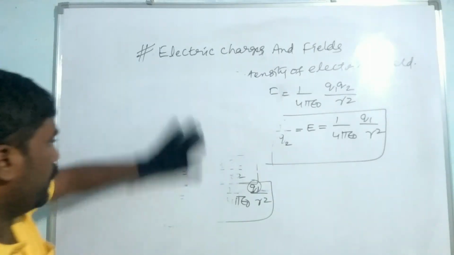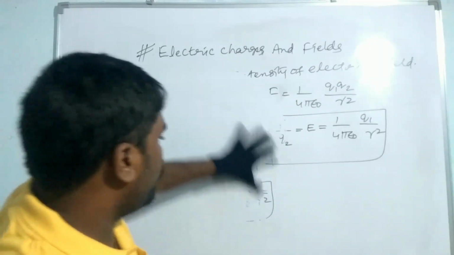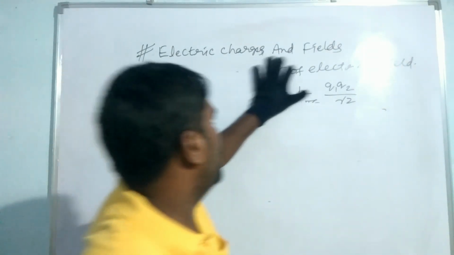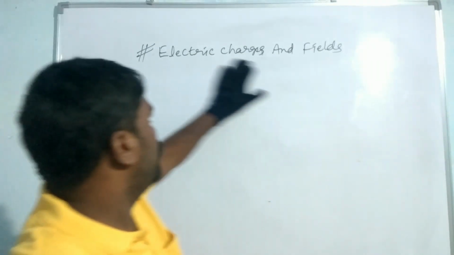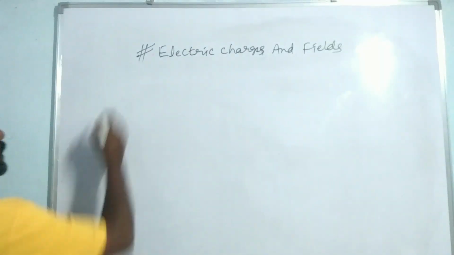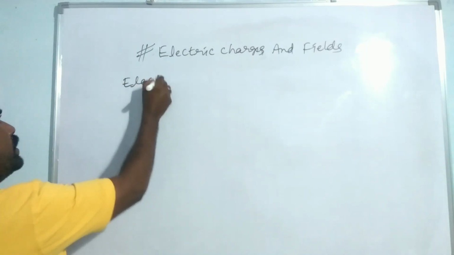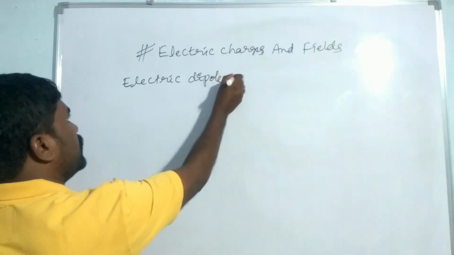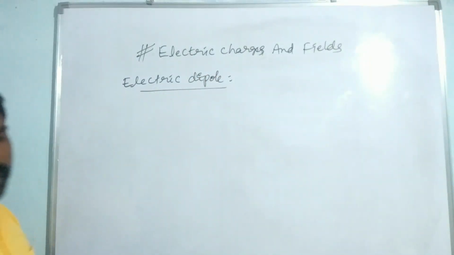And next, the intensity of electric field in case of an electric dipole. So what is an electric dipole? This is also very important.